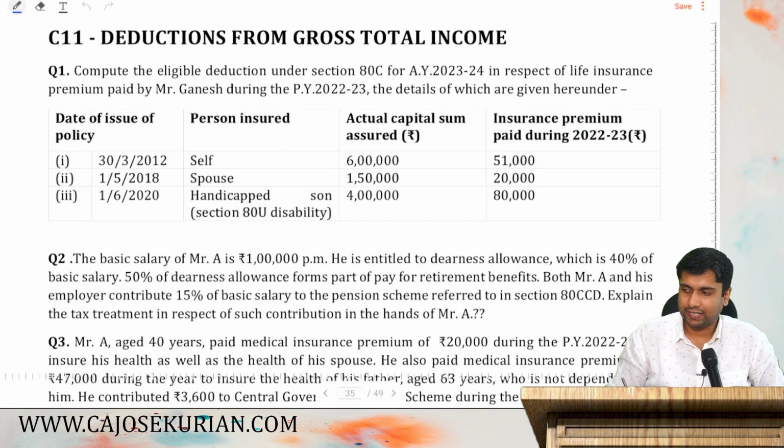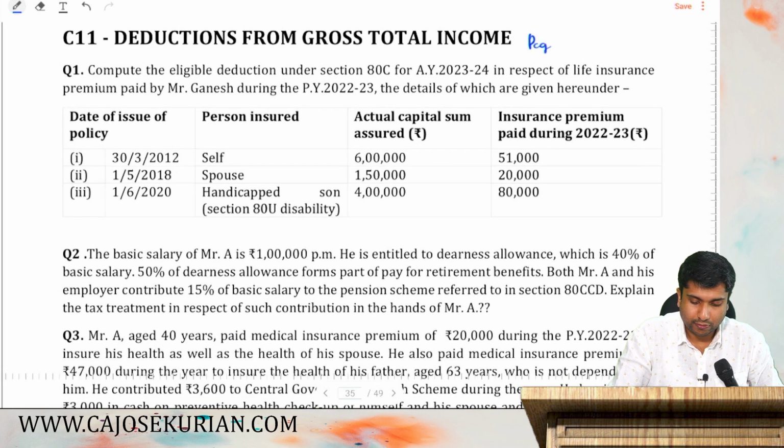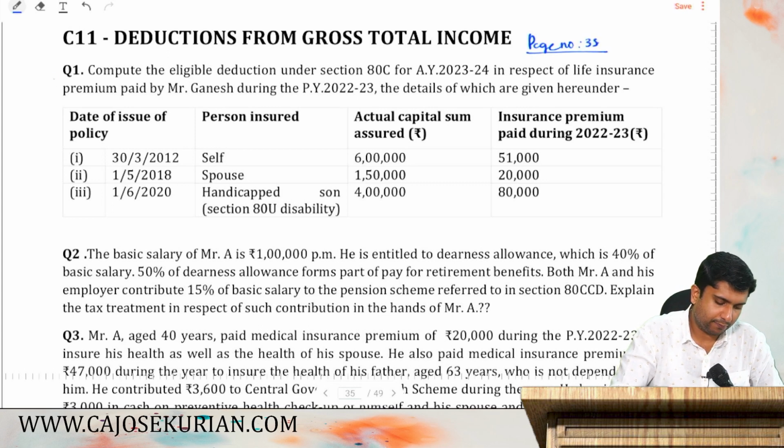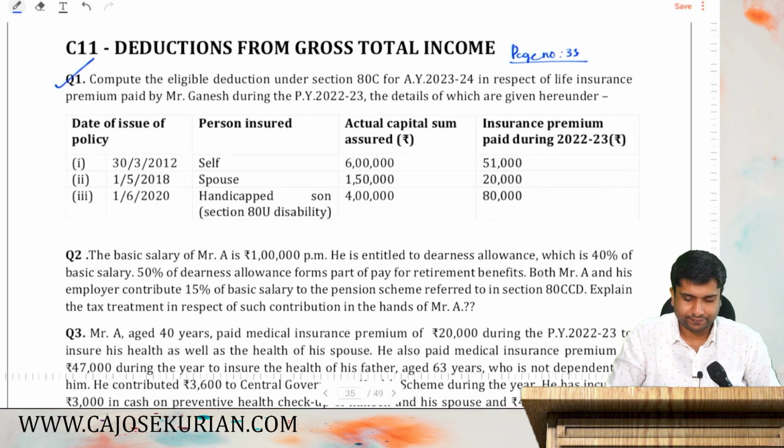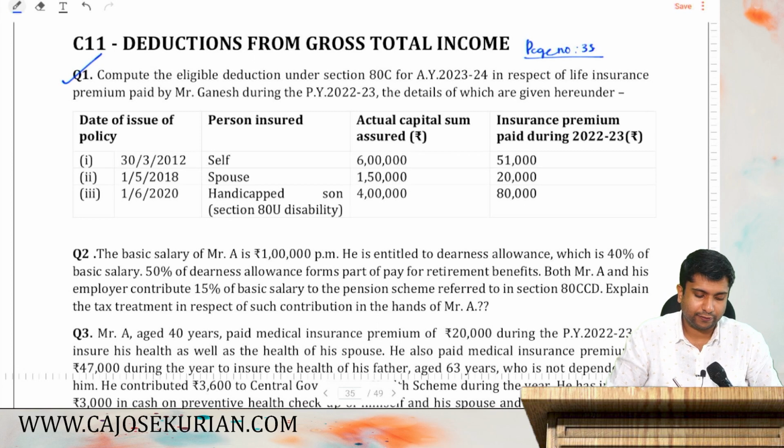So, friends, let's solve a problem. Please take your page number 35. Page number 35, question number 1 under chapter 6A deduction. It is in relation to life insurance policy premium. Page number 35, question number 1.